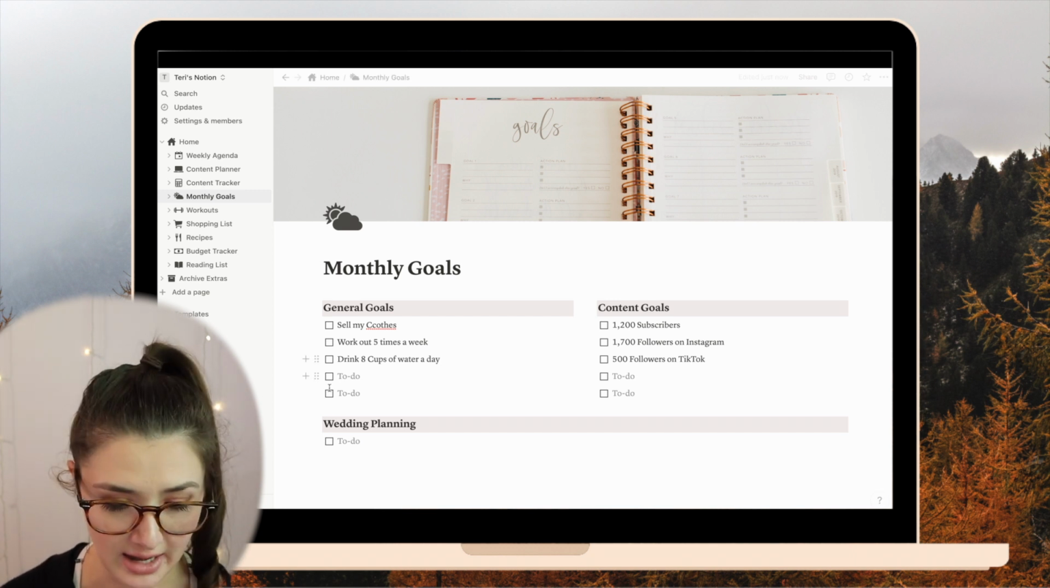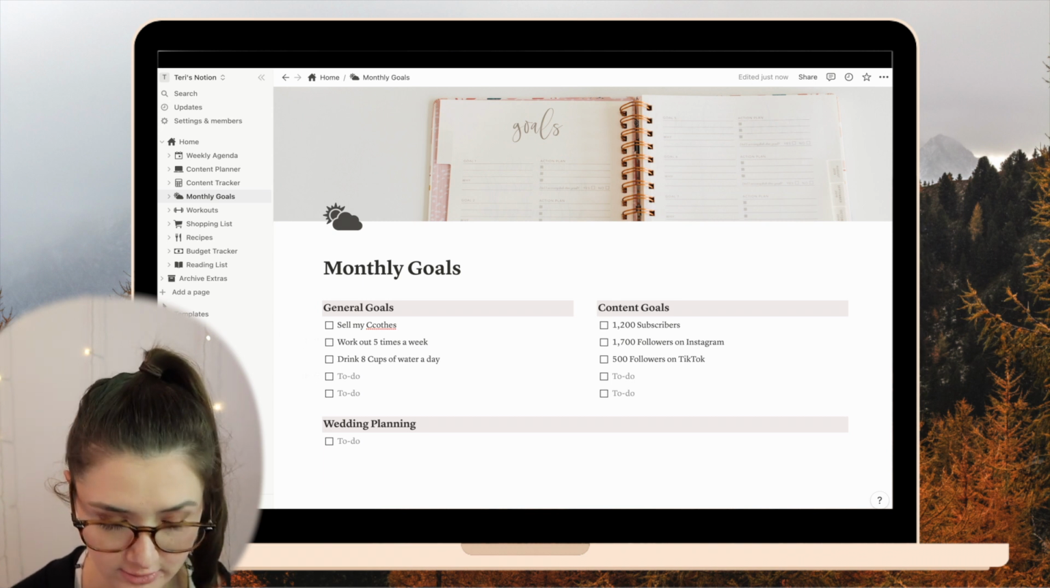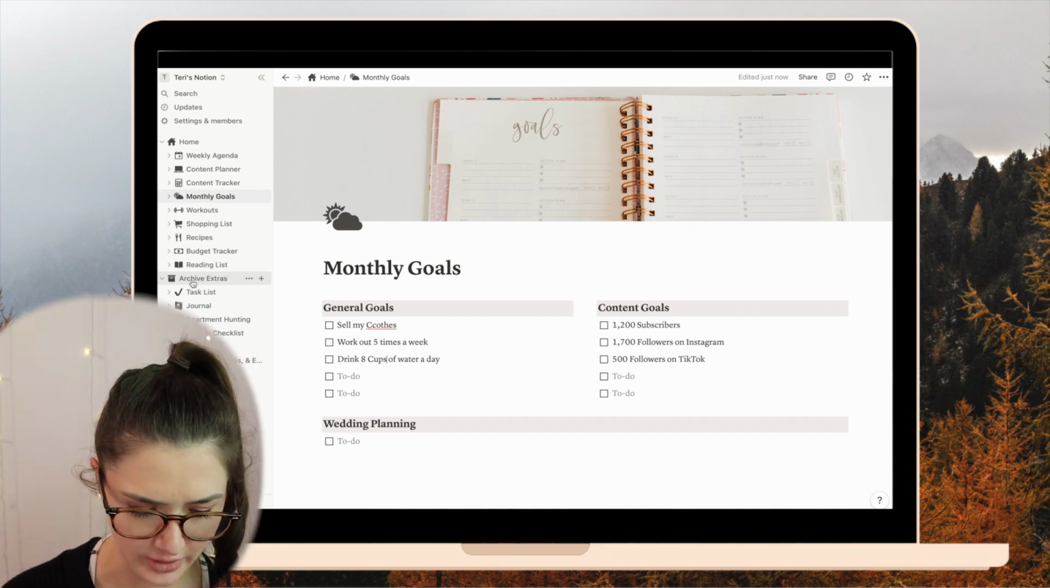And speaking of that, a lot of pages that were included, I've ended up putting in this archive extras folder that I made. I don't even know if you call it a folder. It's like a page, and then those are the pages embedded within the page. I think that's the lingo. Correct me if I'm wrong.